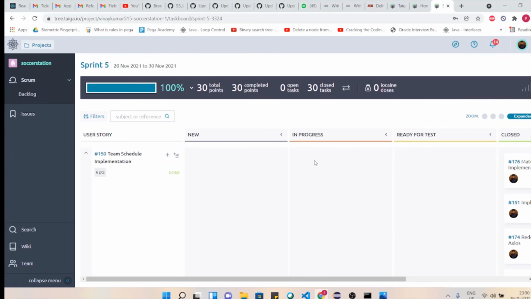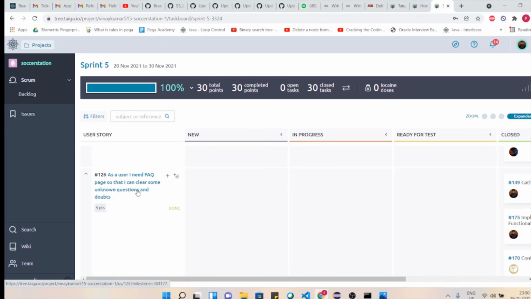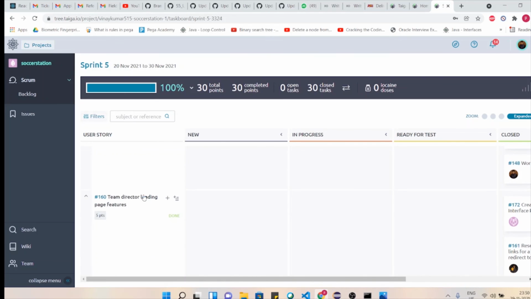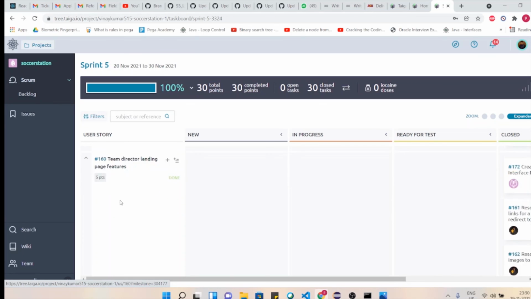Over here you can see that we had team schedule implementation, which we showed in the video, that was completed. All the tasks are closed. We had an FAQ page that was shown, and that task is also implemented. We had team director landing page features, the 3 features where the team director went through all the tasks.